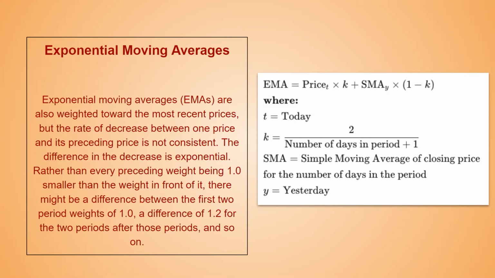So whenever there are positive or negative movements in the price, the exponential moving average will react more quickly than the simple moving average, right? But that does not necessarily mean that these three have different advantages or disadvantages.